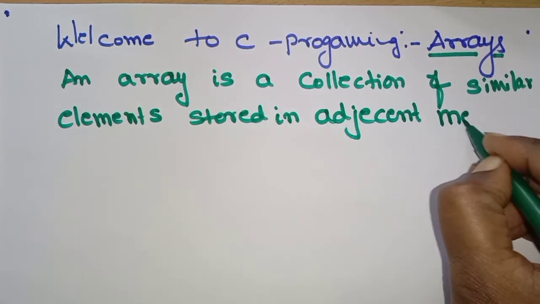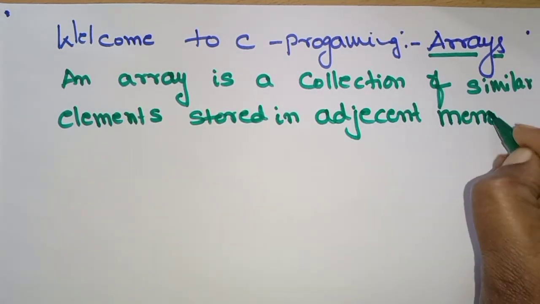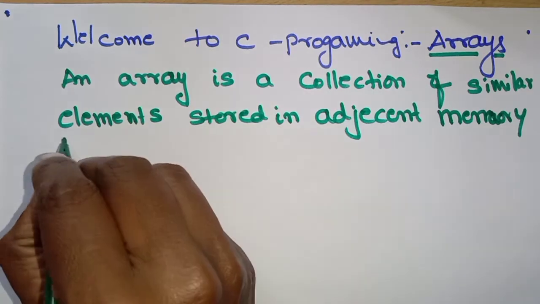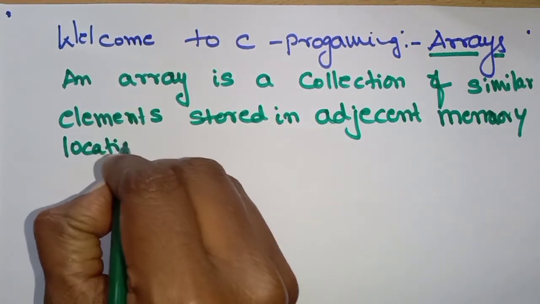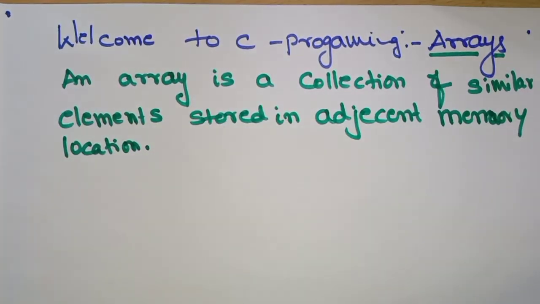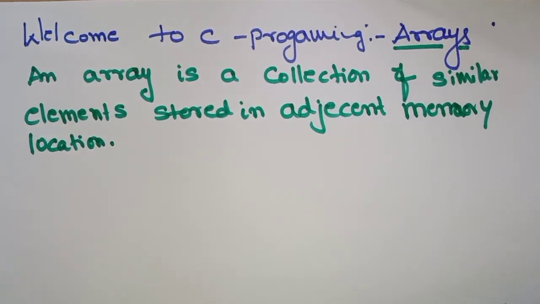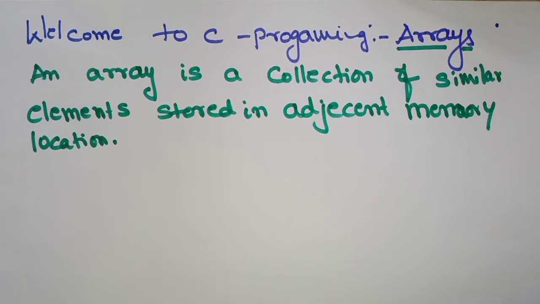Actually, in simple form, if I want to tell you what an array is, an array is a collection or set of similar data types.